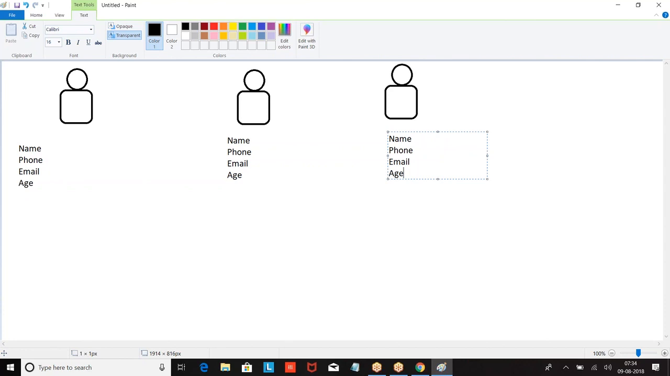Instead of that, create a template. If you say student template, the template will have name, phone, email, age. When you want to collect the same format of data from multiple people, instead of defining them separately, define them like a template.